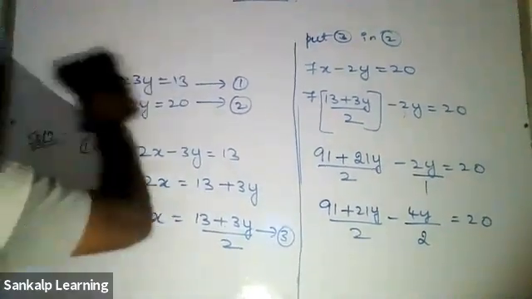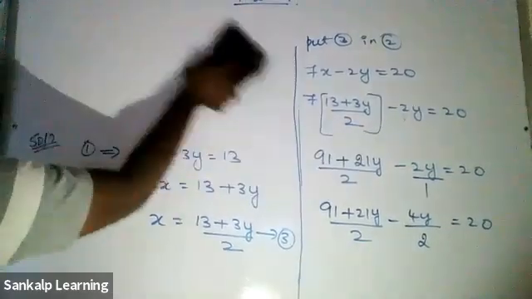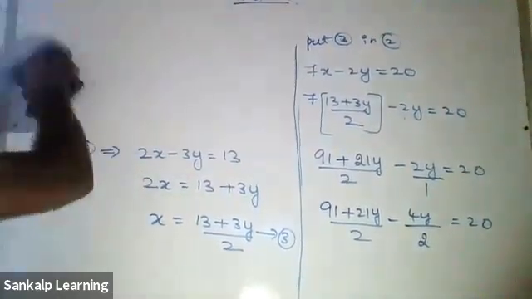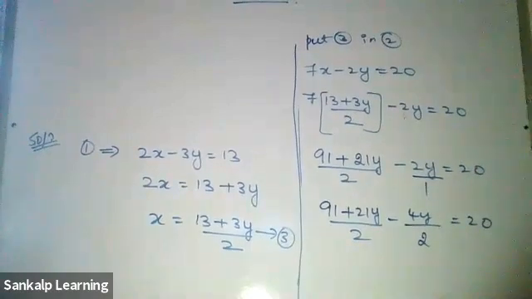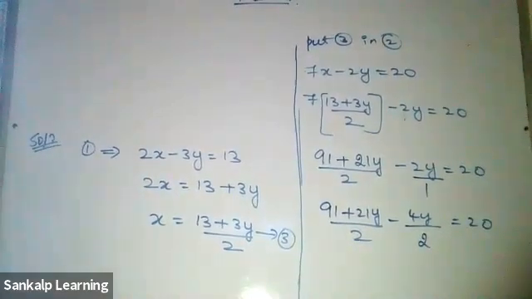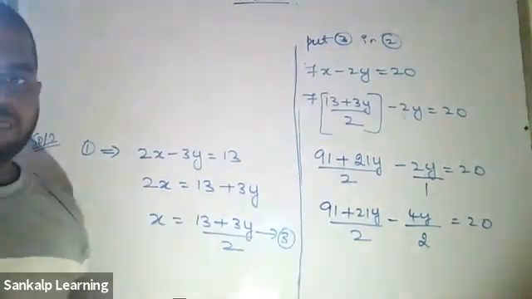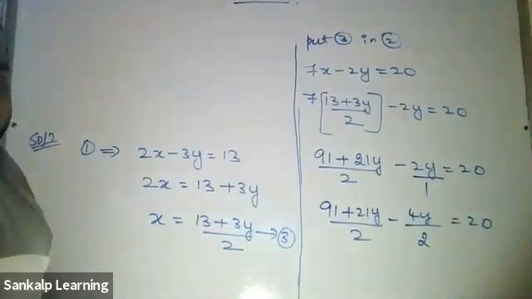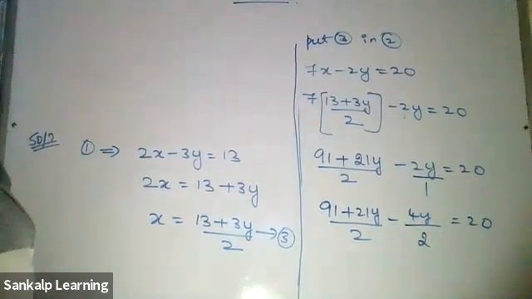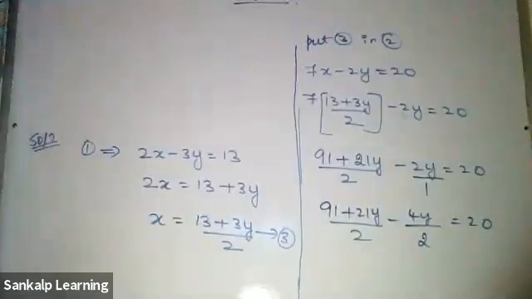Let me erase this stuff. Till here, I hope you would have written it. Can anyone tell me what will be the next step after this? The 2 in 4y by 2, that 2 have to take it to the other side, to the 20. Okay, very good. Some of them are writing, so I'll just give time for them. Let them write, then we discuss.